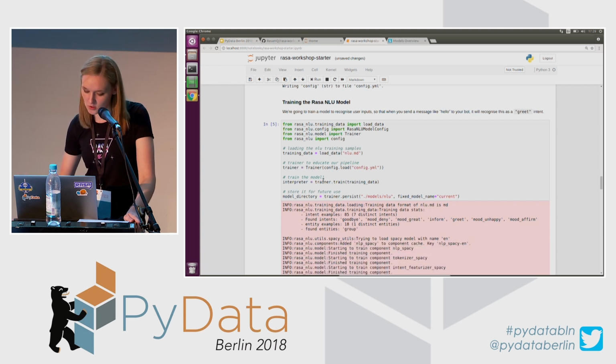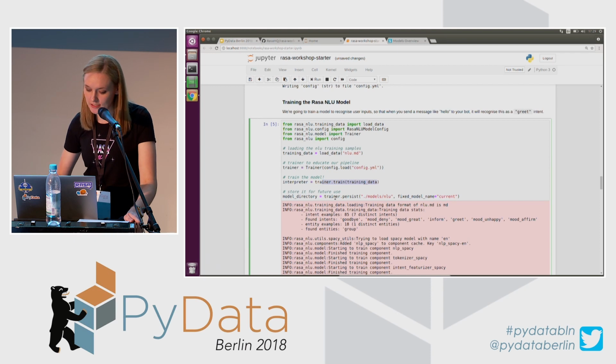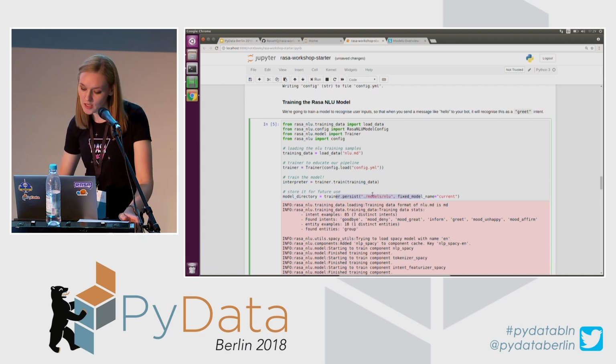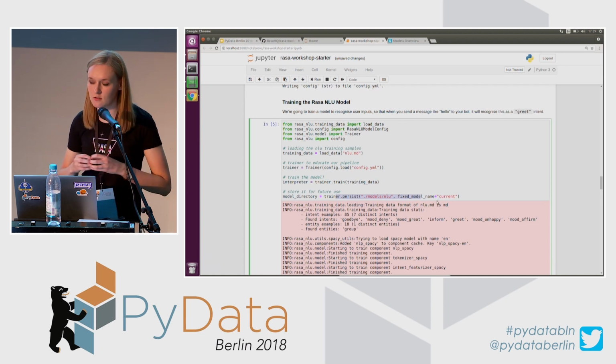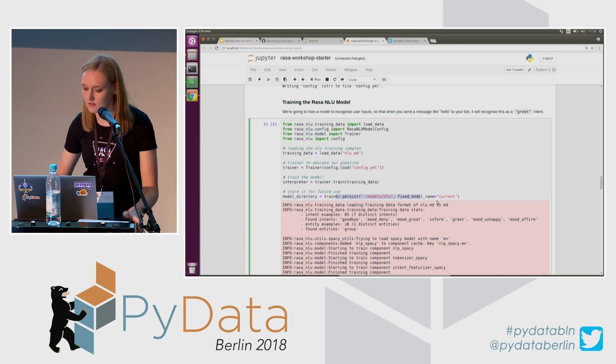And then I'm simply calling the train function, which trains the model. And I save the model in a specific location where I want to. This path can be any type of path where you want to keep your model. And I specify a fixed model name so that it would be easier later to find where the model is and to fetch it easier.